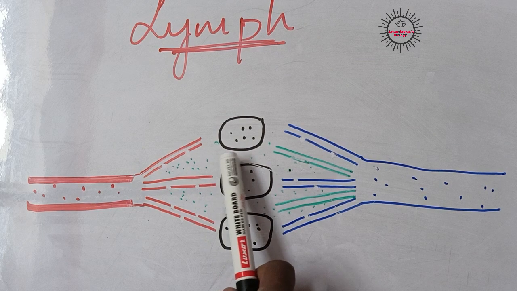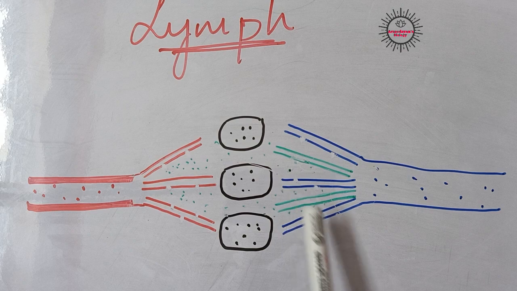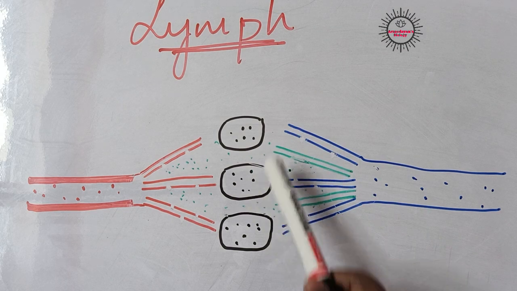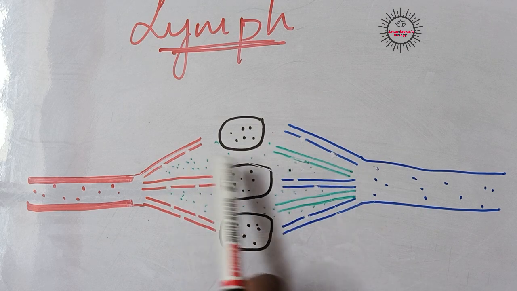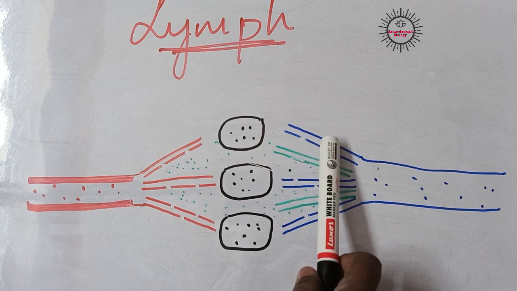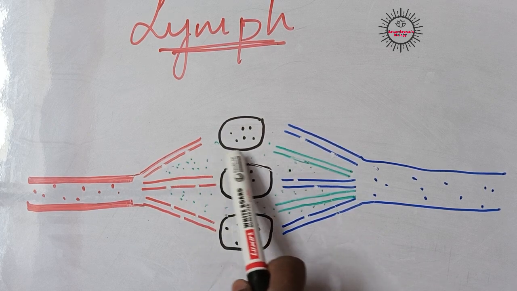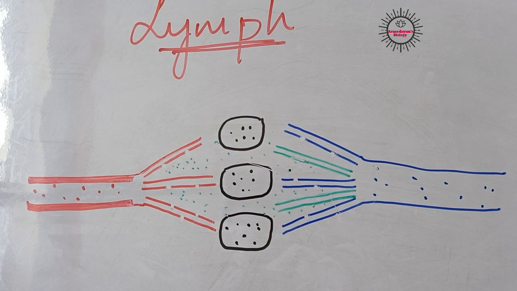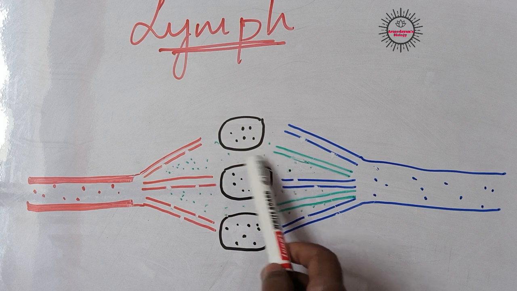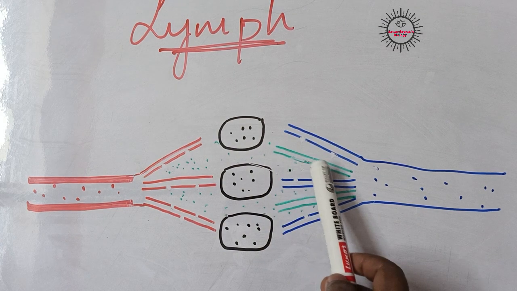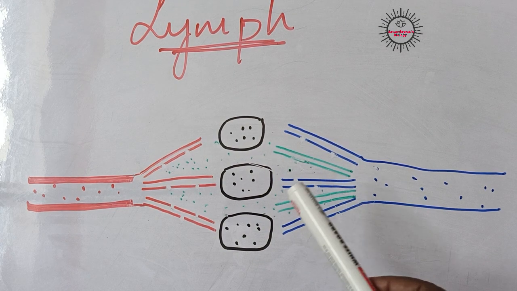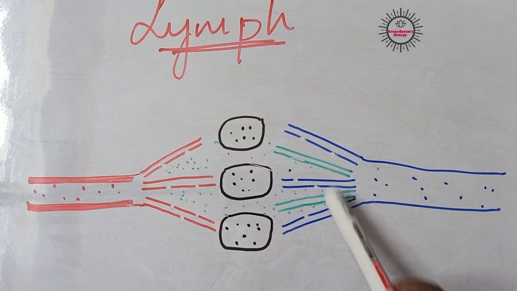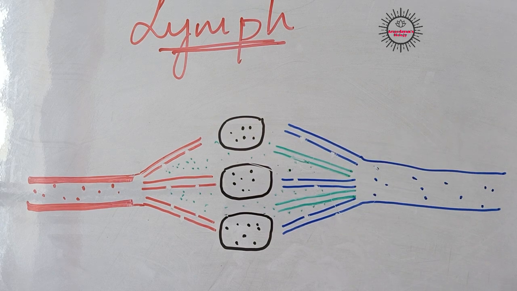This tissue fluid will pass through the intercellular spaces present in our body. Intercellular space means the space present between the cells. So the substance that leaked out from the blood capillaries passes through the intercellular spaces and enters into lymphatic capillaries. Just like our blood capillaries, lymphatic capillaries are also present. So this tissue fluid enters into lymphatic capillaries, and from the lymphatic capillaries they will enter into a lymphatic vessel. Actually here I did not represent. So just like our veins, lymphatic vessels are also present in our body.